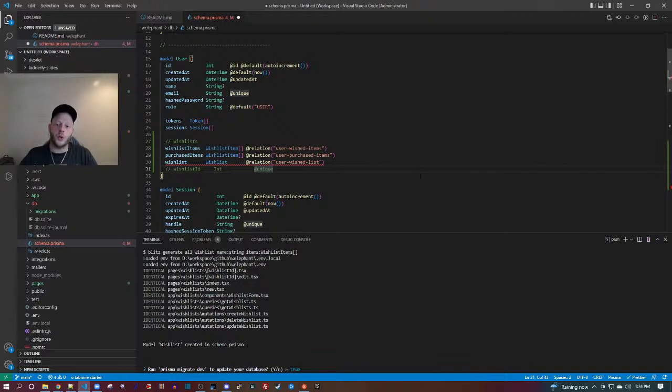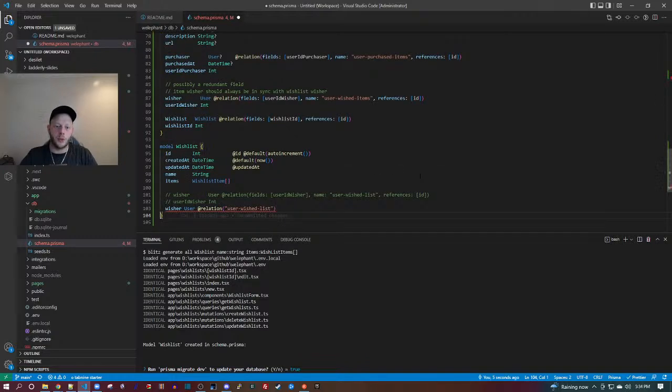And now the user wished list will go on the wish list here. So here's the wisher, okay? Basically back to what we had before. There's the wisher and user ID wisher.